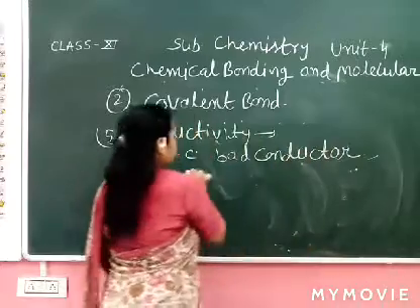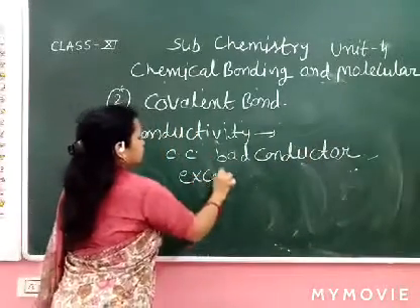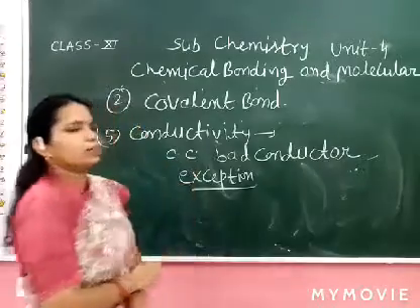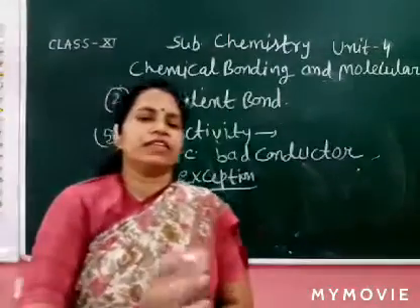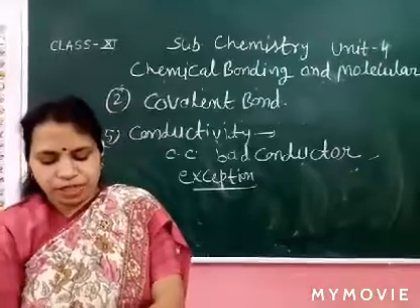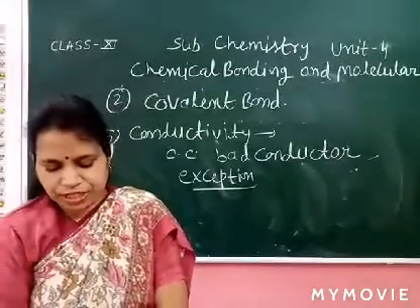Give an example, an exception, which is a covalent compound but a conductor of electricity. Give any example.